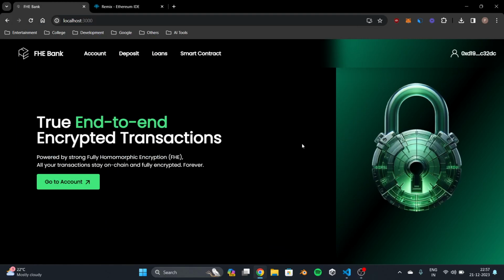Hi guys, this is Team PiedPiper and we have built FHE Bank. FHE Bank is an end-to-end encrypted banking platform where all your transactions are on-chain but encrypted.